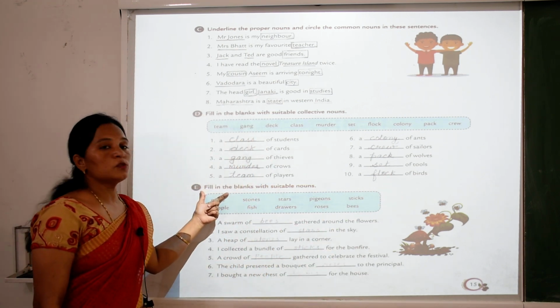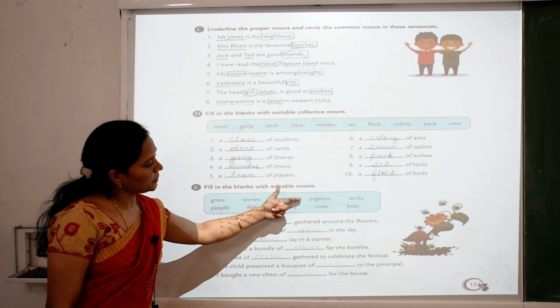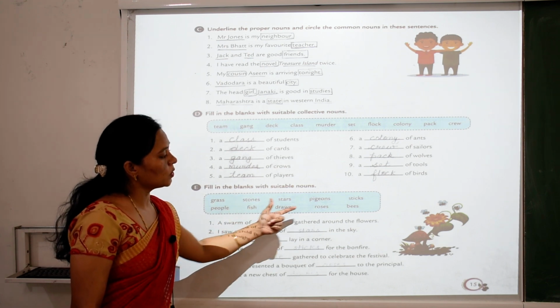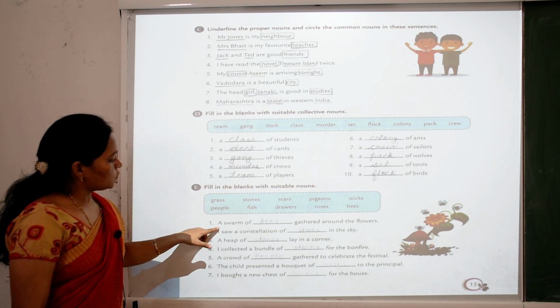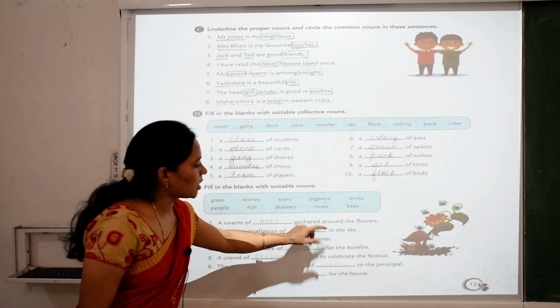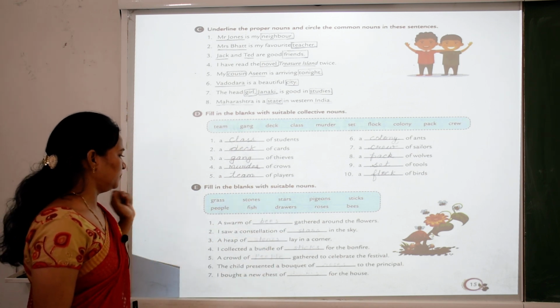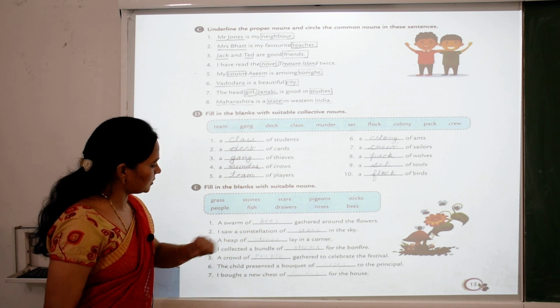Fill in the blanks with a suitable noun. Grass, stones, stars, pigeon, sticks, people, fish, drawer, roses and bees. A swarm of bees gather around the flowers. I saw a constellation of stars in the sky.